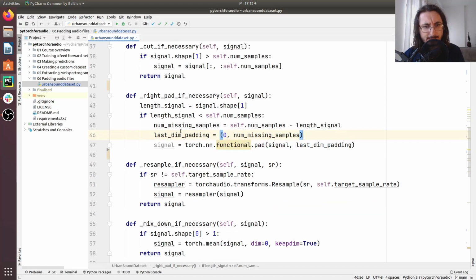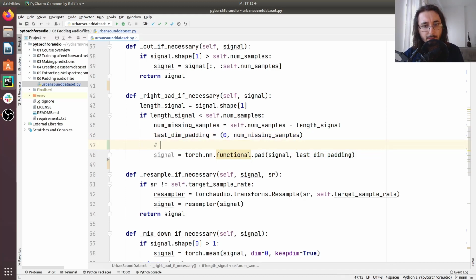Now let's analyze what this is, and I'll give you an example. Let's assume we have this array, once again 1, 1, 1, so this tensor. Now let's say we were to apply last dimension padding equal to 0, 2.